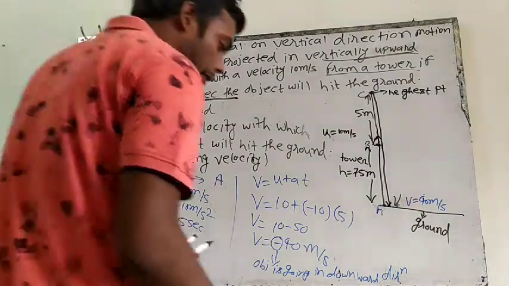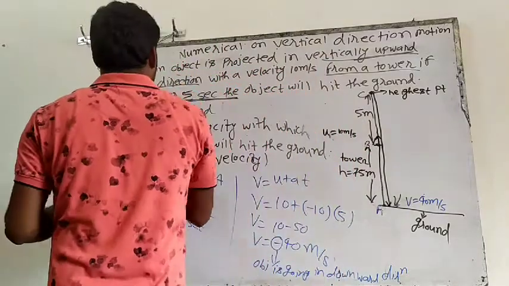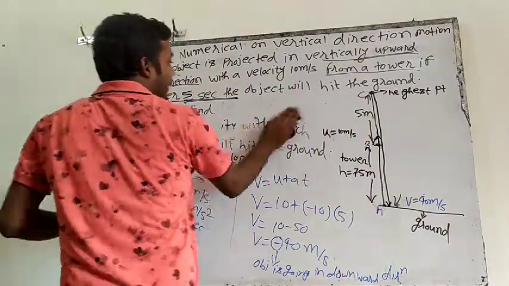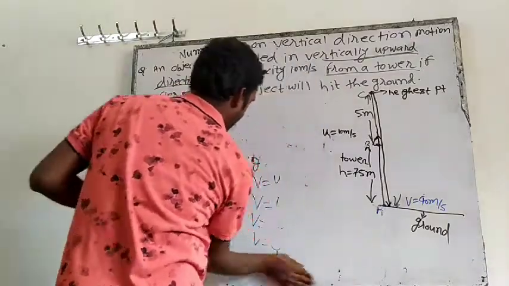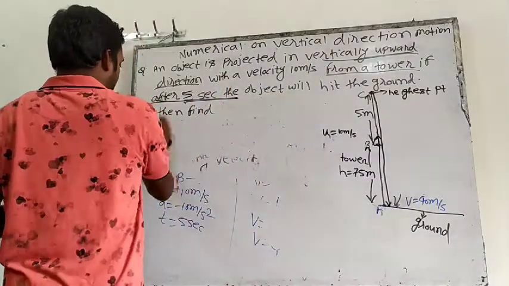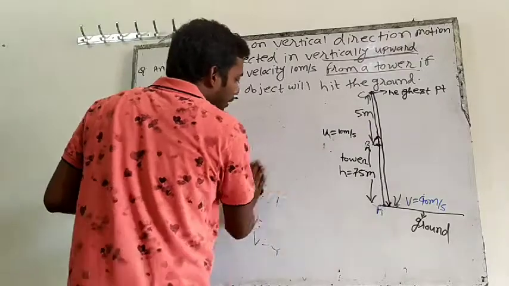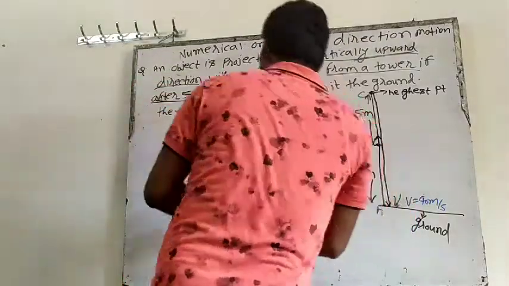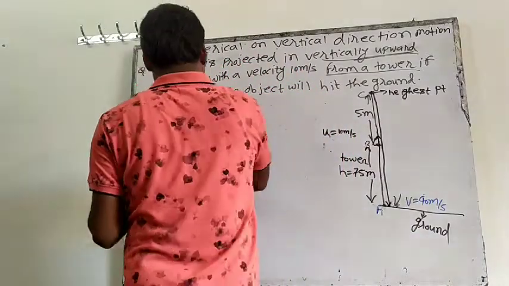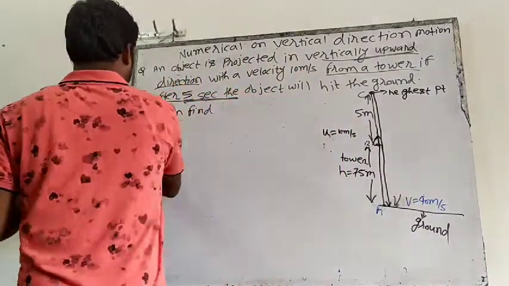If I ask you another question in the same, write the next question. If you solve it by any process, the answer will be the same.